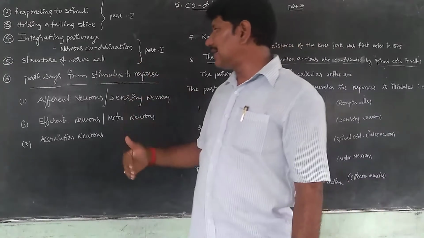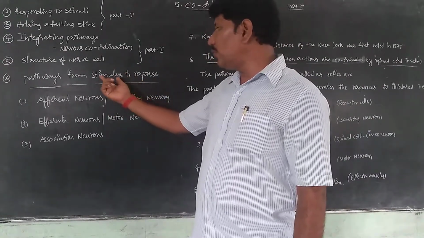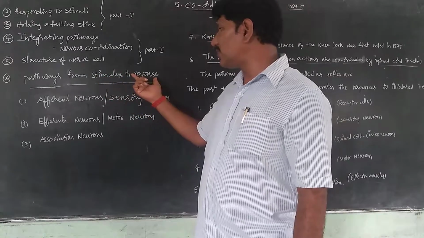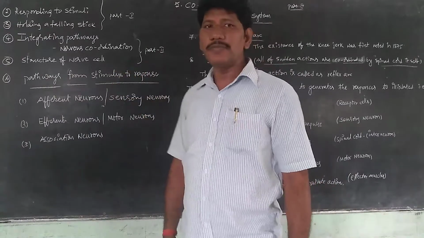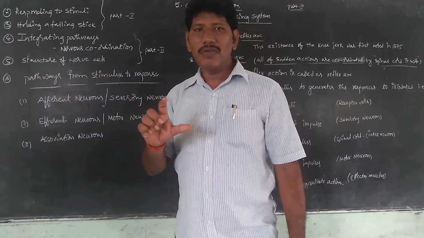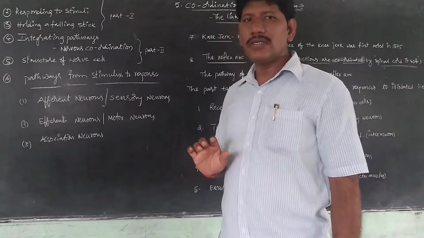Between the stimulus and the response, there is a kind of pathway. You know what is meant by stimulus and what is meant by response. This pathway is taken by the support of neural transmission.